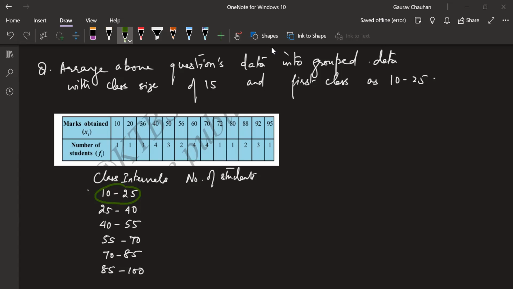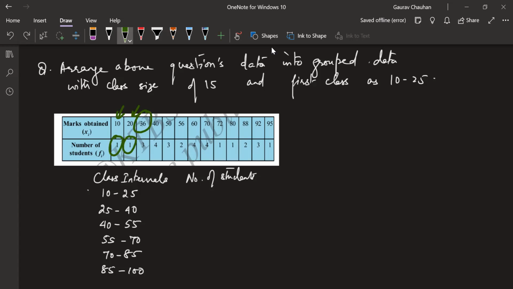So how many students got a mark between 10 to 25? How many is that, Deepak? 10 to 25. How many will come? Can you count once again? 10 is how many? 20 is, after that is, are you sure 36 will also come in this interval?